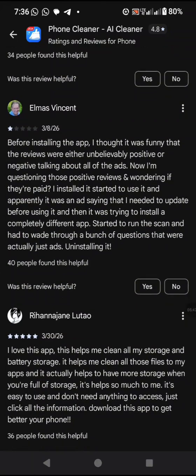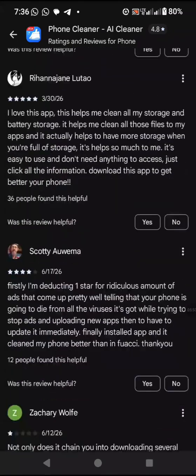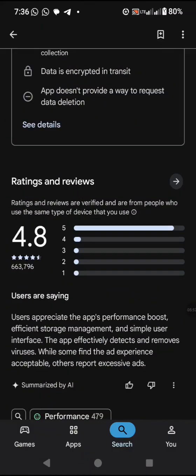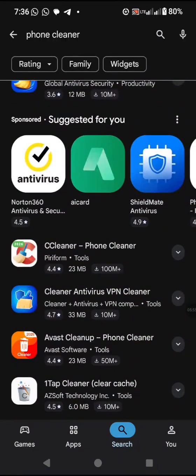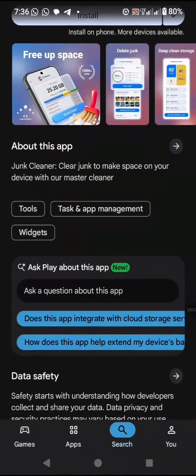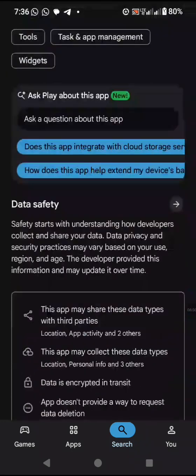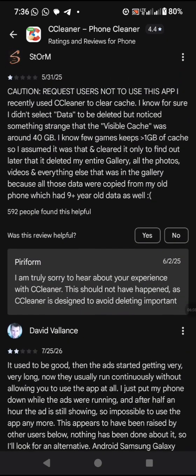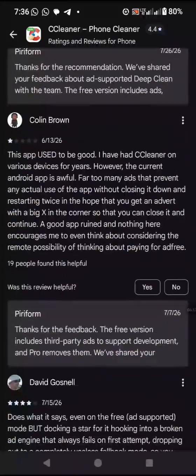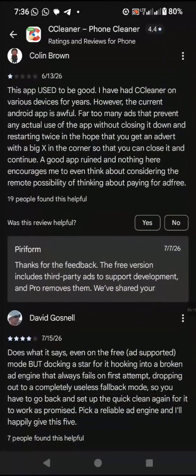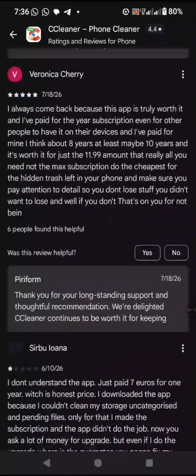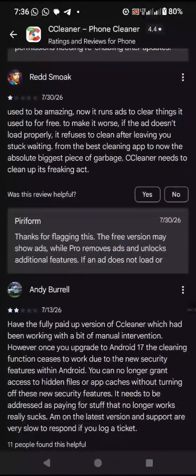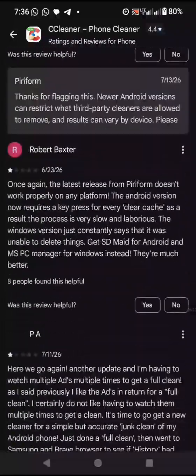Okay, I think I'm just going to go for CCleaner. Let's look at it. The reviews look genuine, and they don't look fake,